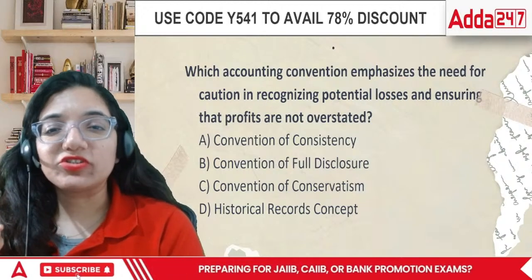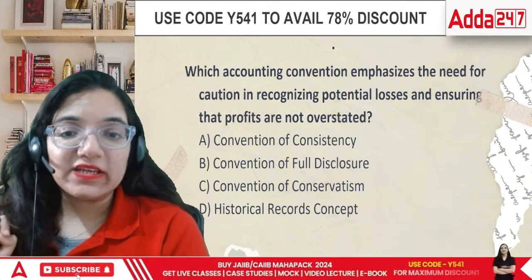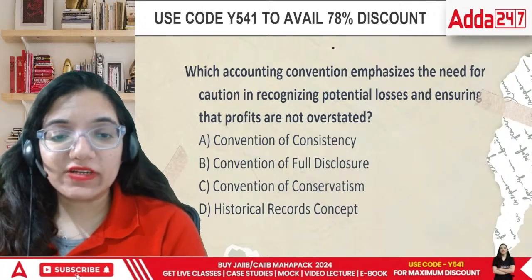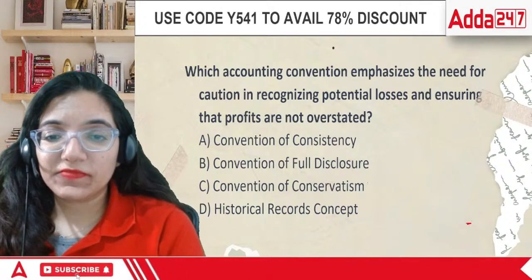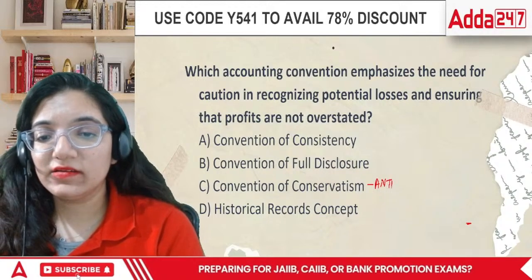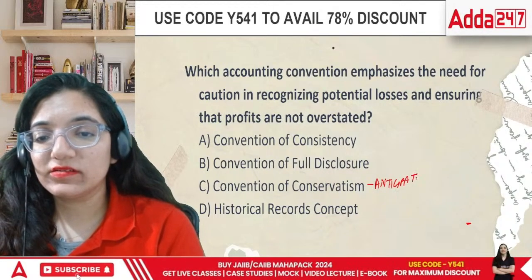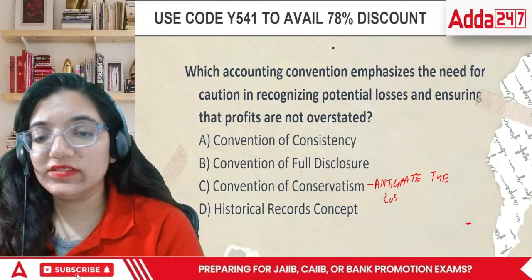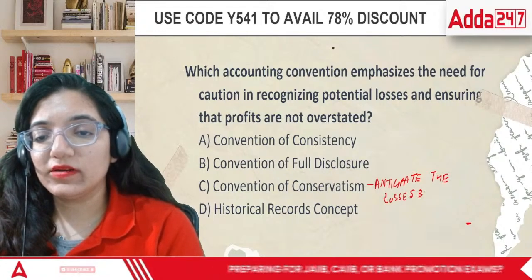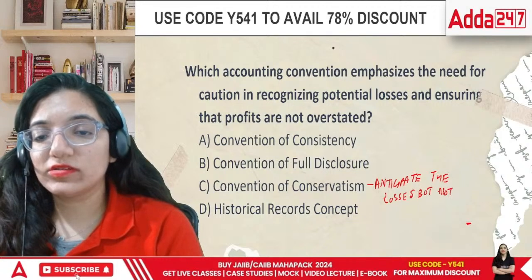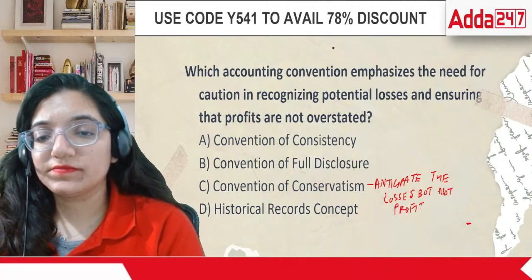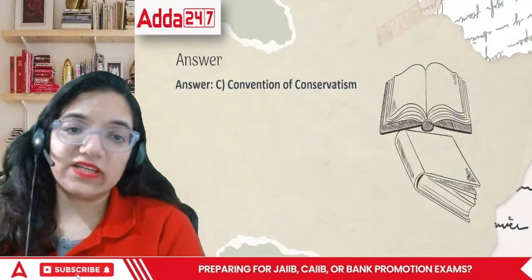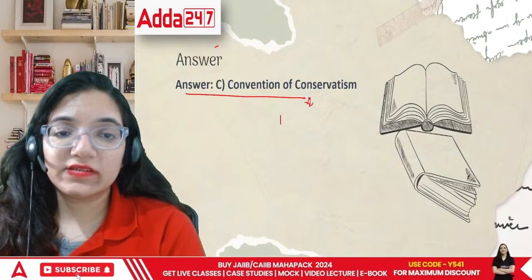So what is the concept which is talking about losses and profits? It is the convention of conservatism. The convention of conservatism says anticipate losses but not profits. So the answer is convention of conservatism. It is also known as prudence.